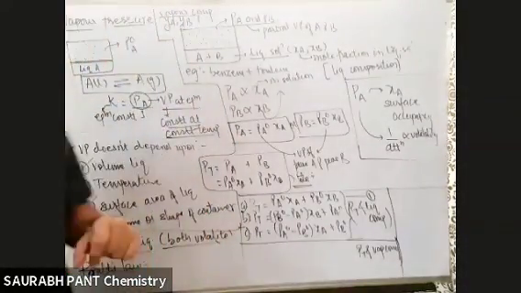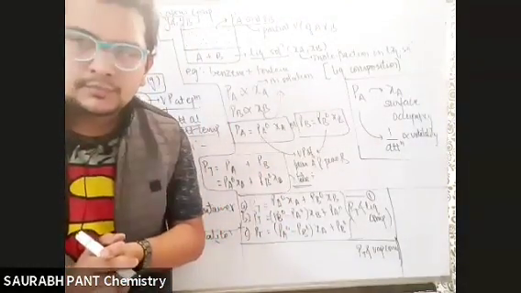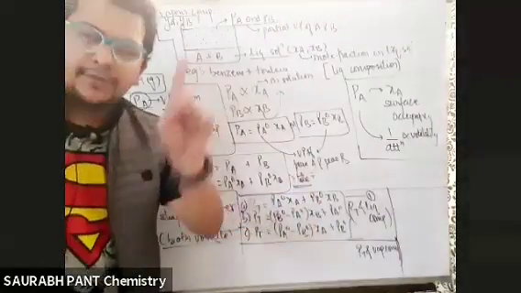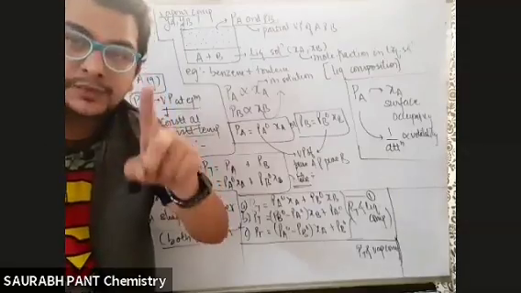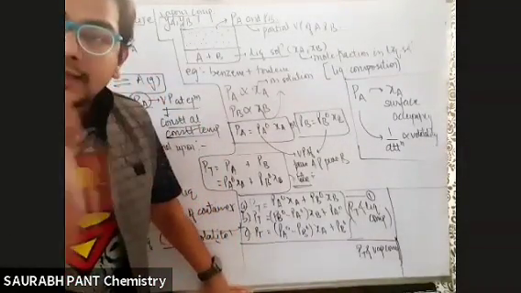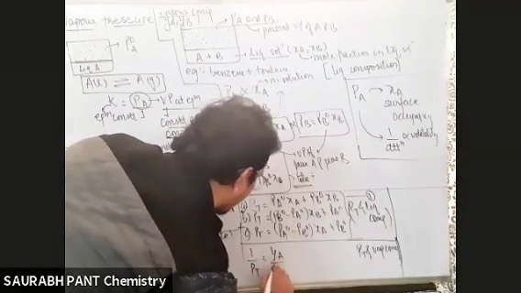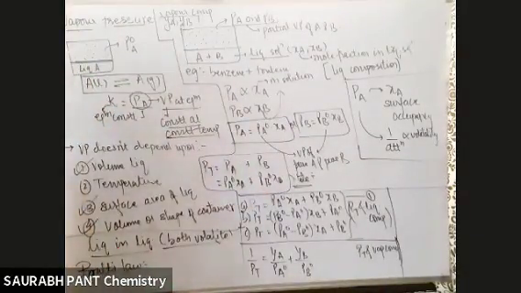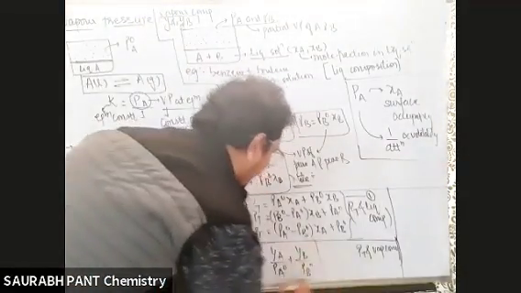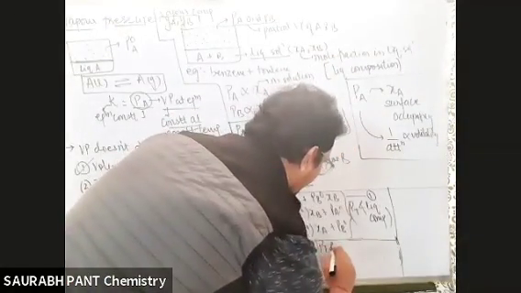If they give you XA, XB, if they say ki bhaiya in the liquid, benzene and toluene are in 1:3 molar ratio, that means this formula we have to apply. If they say in the vapor phase, benzene and toluene are 1:3, that means what have they given? YA, YB they have. Then what? Then bhaiya, 1 by PT is equals to YA upon PA naught plus YB upon PB naught. ठीक है भाई? 1 by PT is equals to YA upon PA naught plus YB upon PB naught. This is your PT and vapor composition relation.